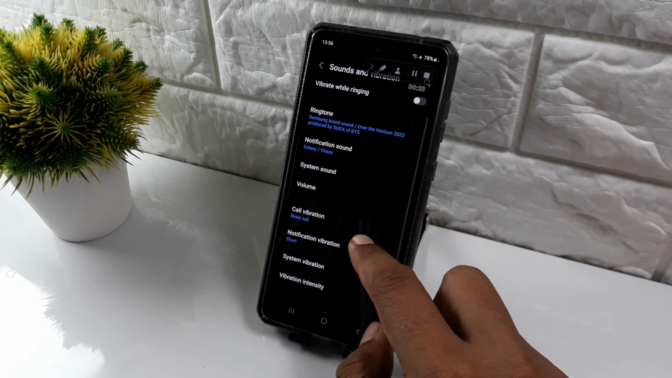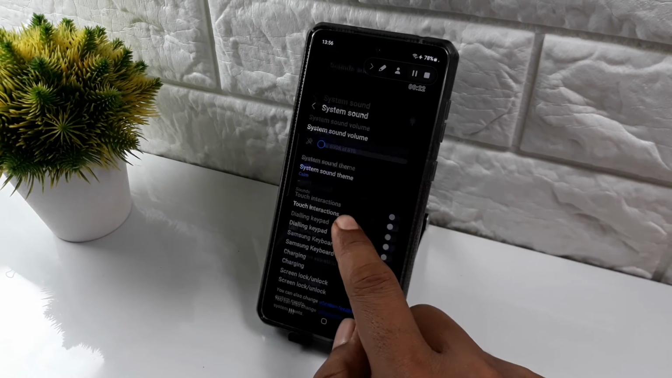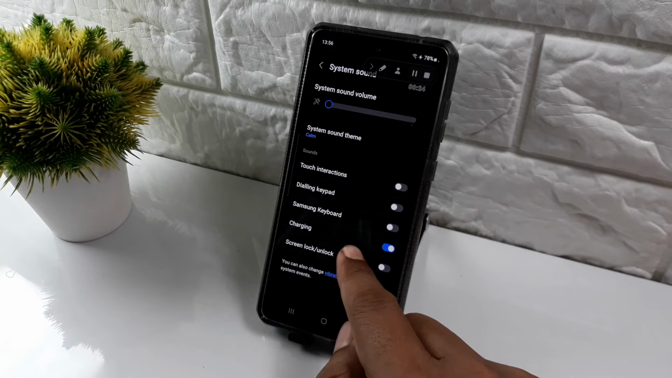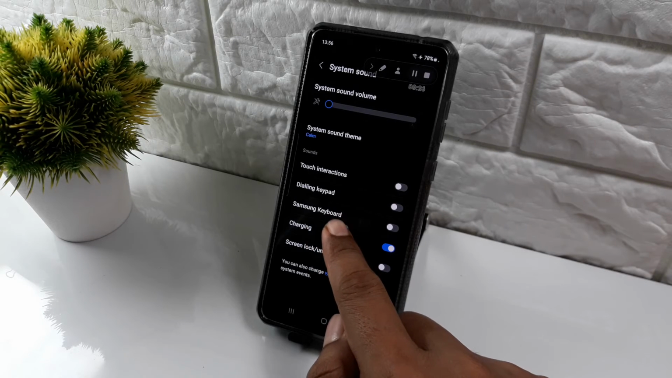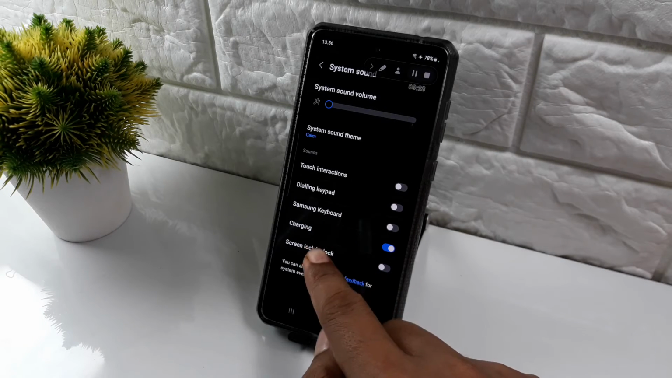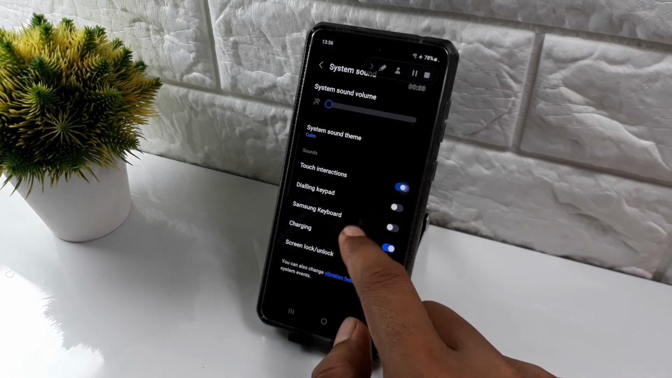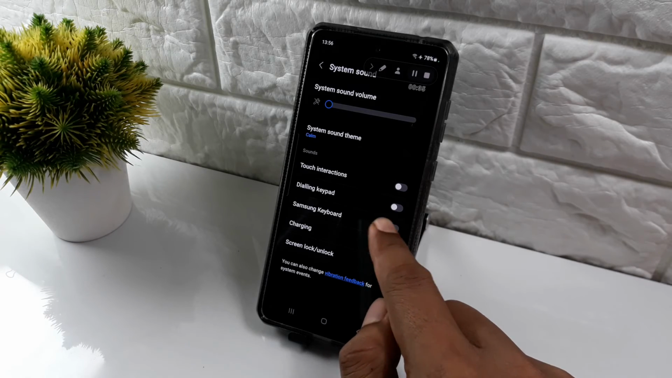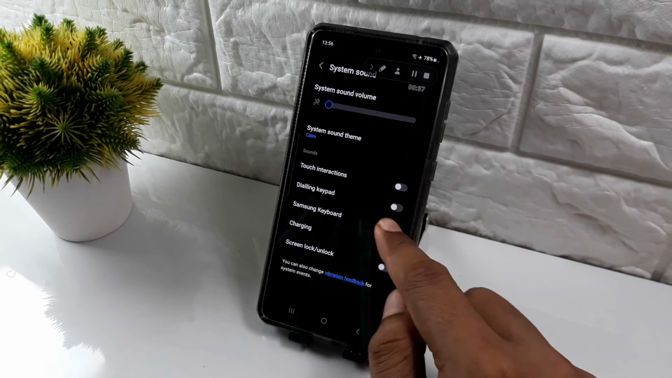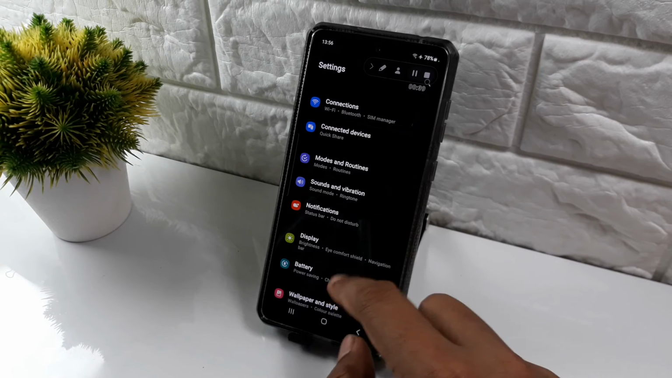Next, you can see system sound. You can turn off keyboard sound, charging, screen lock, dialing keypad, and touch interaction. Like this, turn off. Don't forget to turn off like this. Or you can turn off from here.